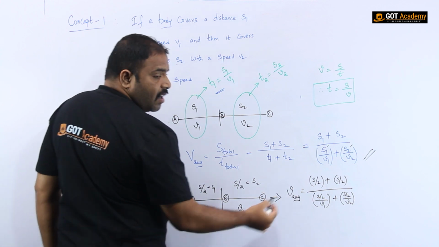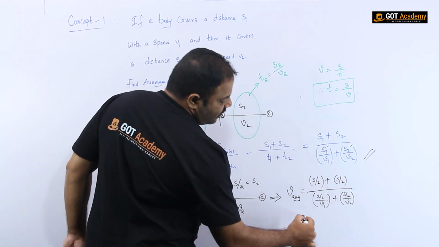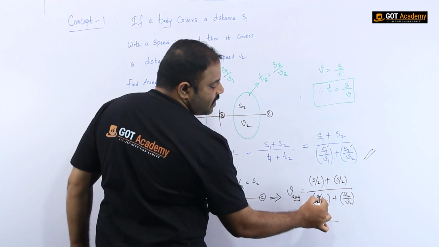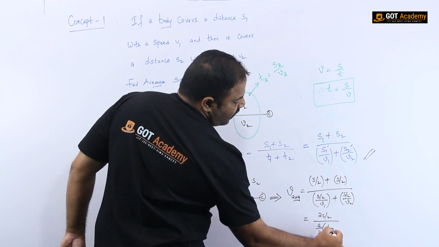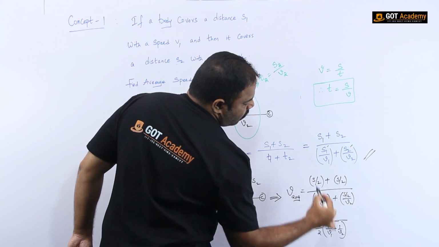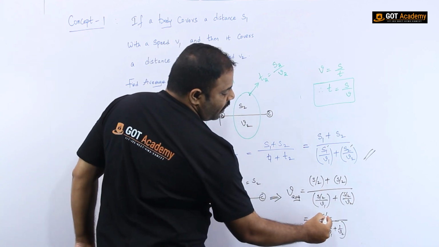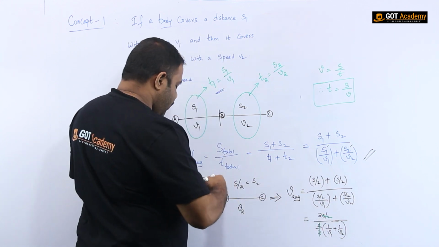Now what I have to do is simply simplify this. S by 2 plus S by 2 is nothing but 2S by 2, and in the denominator I can take S by 2 as common. So the remaining is 1 by V1 plus 1 by V2. Now if you observe, S by 2 is there in both numerator and denominator, so I can cancel this, my dear.